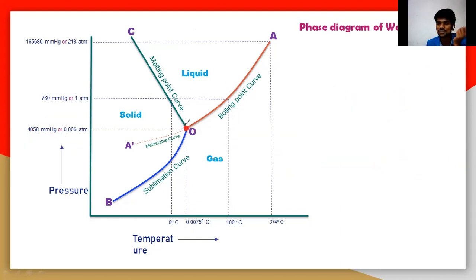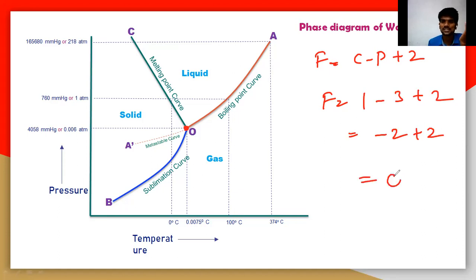So what are the degrees of freedom here? You can calculate the degrees of freedom: F is equal to C minus P plus 2. How many compounds are there? One. How many phases are there? Three phases. So 1 minus 3 is minus 2, plus 2, that is 0. That means the degrees of freedom here is 0.